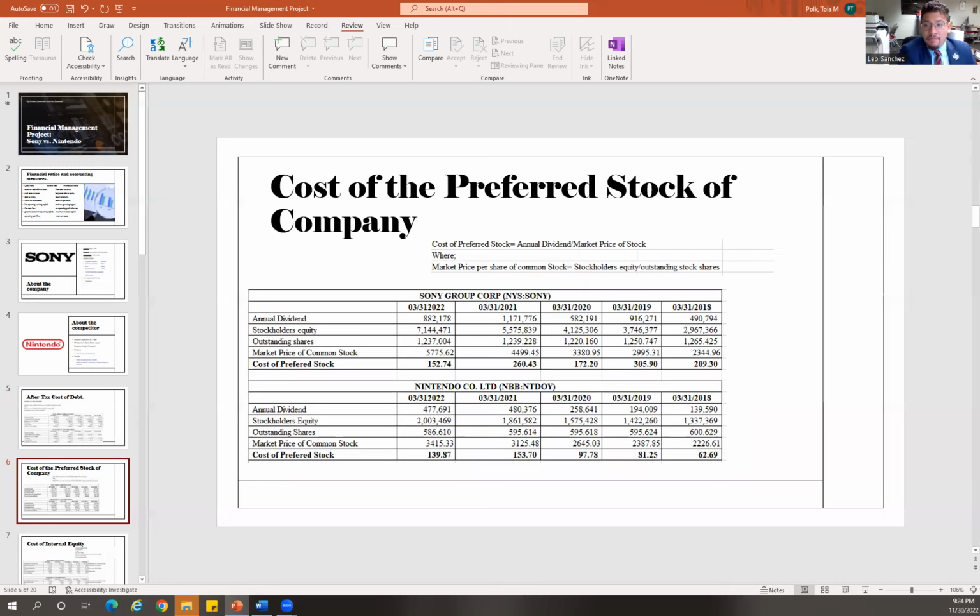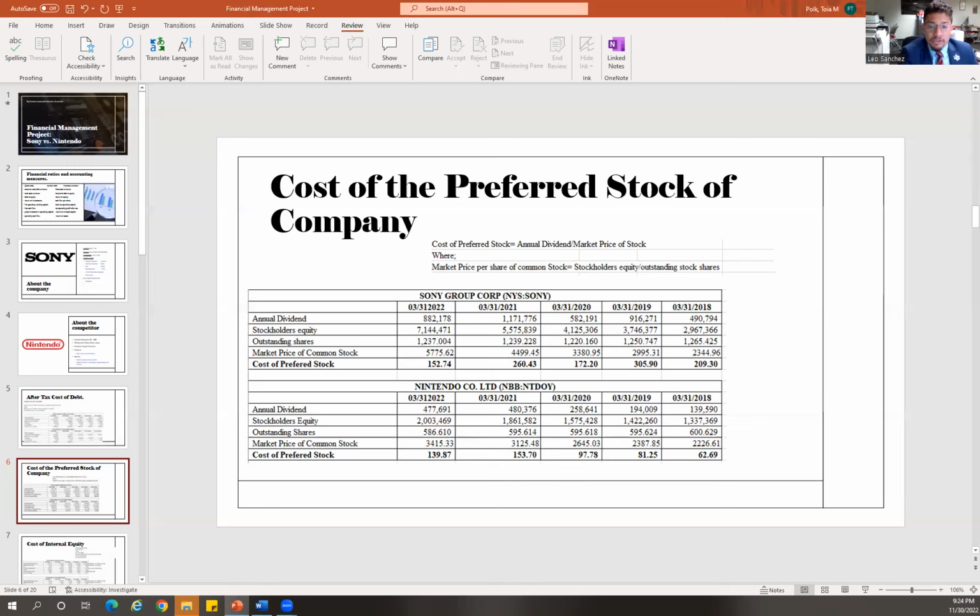The formula to obtain the cost is as follows: it equals the annual dividends divided by the market price of stocks, where the market price per share of the common stock equals the stockholder equity divided by the outstanding stock shares.